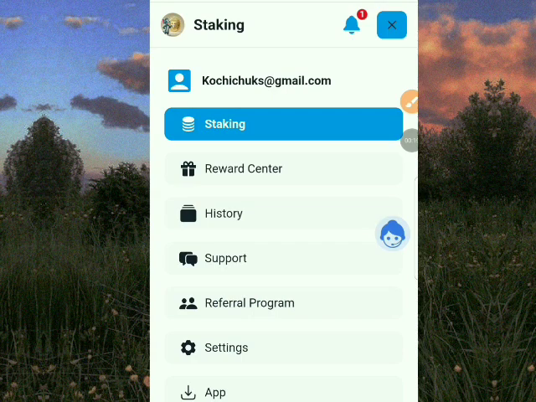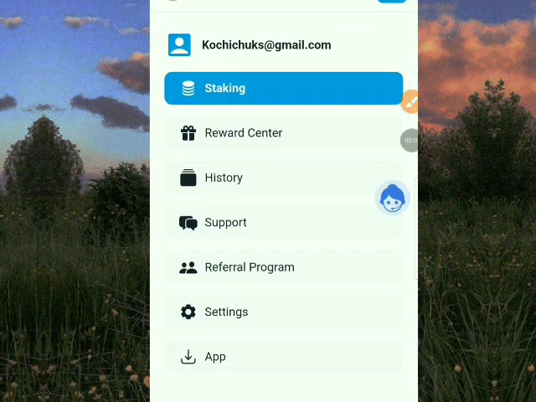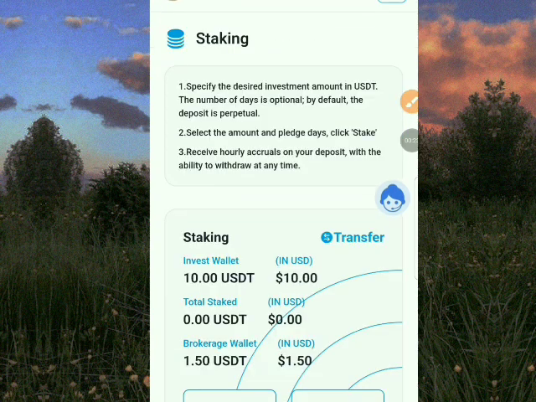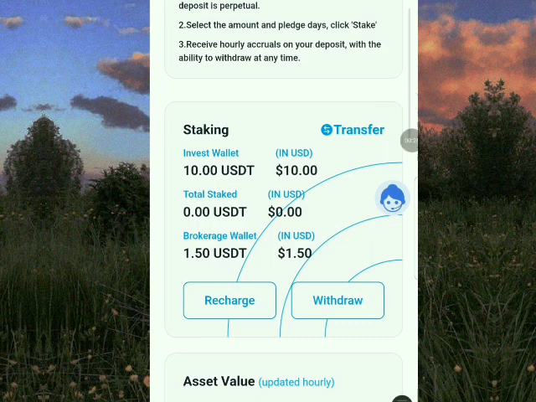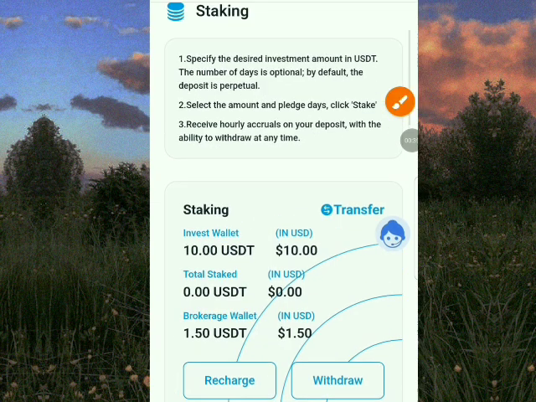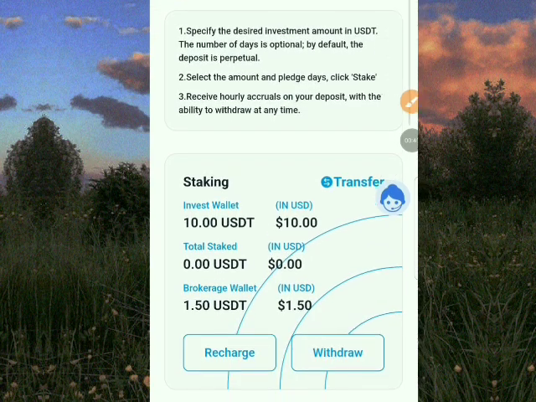So this platform is called staking. I'll be introducing you to this platform where you can be earning money for yourself. So you can see my dashboard. I have 10 USDT in my wallet and brokerage wallet 1.50 USDT. This 1.5 USDT is going to be a live withdrawal. It's my earnings from this platform, and I'll be withdrawing it live, and you'll be seeing how I earned and how I withdraw it directly into my Trust Wallet to see that this platform is legit.